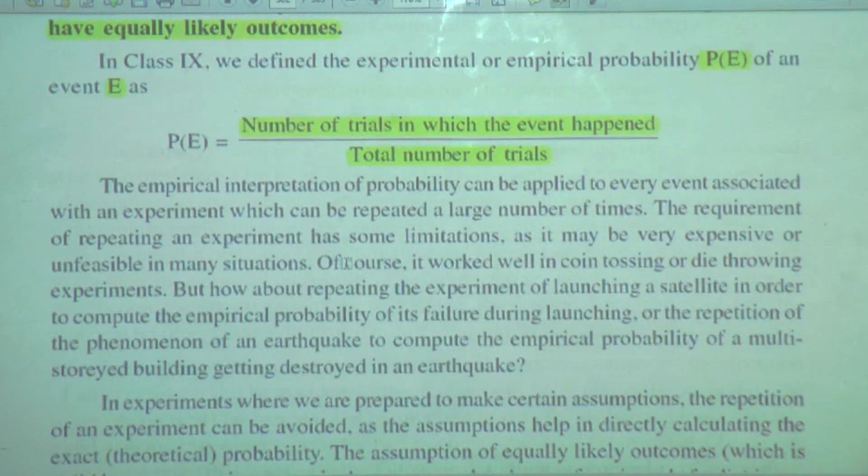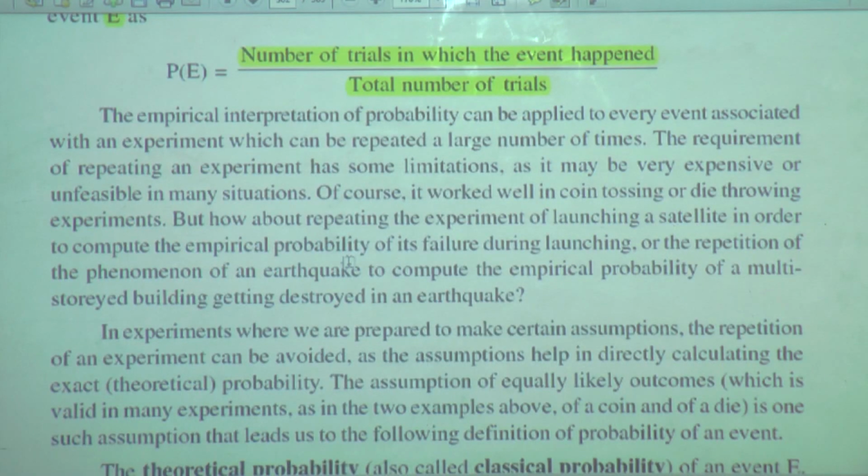The empirical interpretation of probability can be applied to every event associated with an experiment which can be repeated a large number of times.